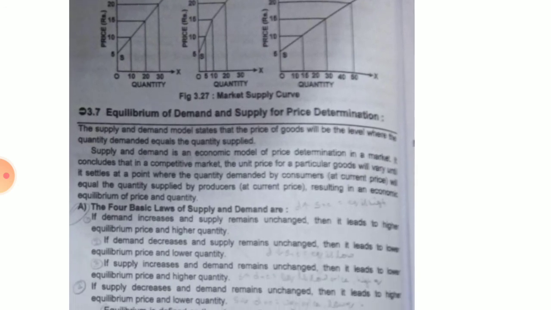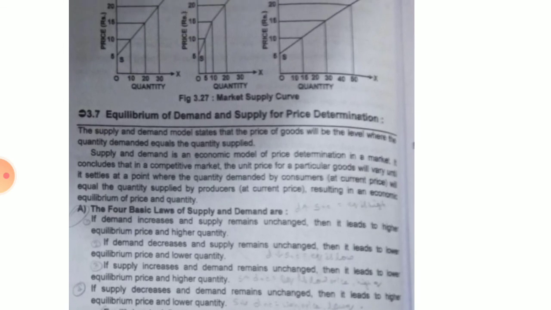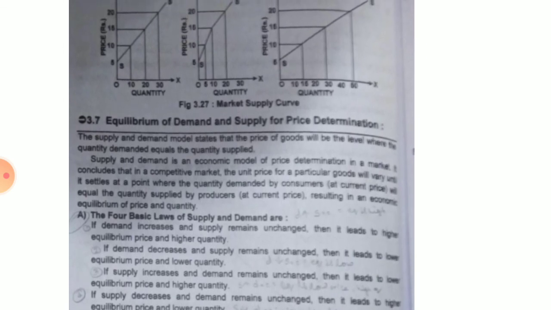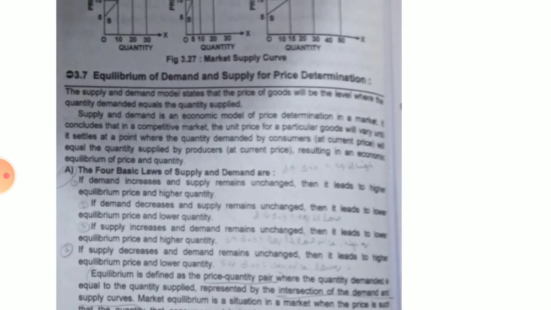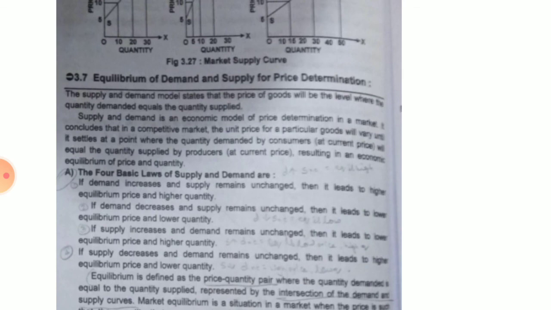Next is equilibrium of demand and supply for price determination. The supply and demand model states that the price of the goods will be at the level where the quantity demanded equals the quantity supplied. Only then will it come to that level. Now there are four basic laws of supply and demand. The first law is: if demand increases and supply remains unchanged, then it leads to a higher equilibrium price and higher quantity.